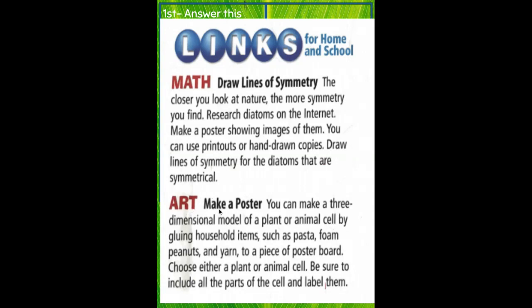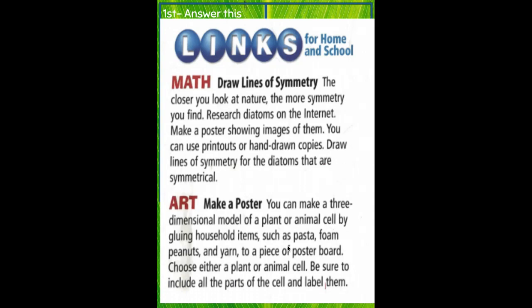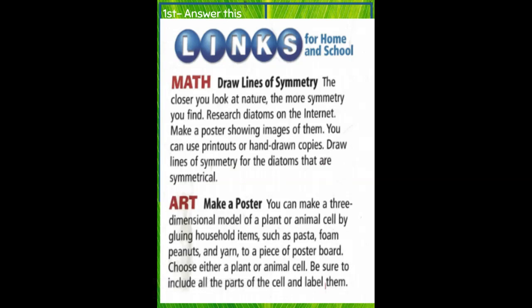And then we have art. These are two. You get to pick one. Make a poster. You can make a three-dimensional model of a plant or animal cell by gluing household items such as pasta, foam peanuts, and yarn to a piece of poster board. Choose either a plant or animal cell. Be sure to include all of the parts of the cell and label them. So you can go back to Tuesday's slides where we have all of the pictures of the different parts of animal or plant cells. So you pick one, animal or plant.